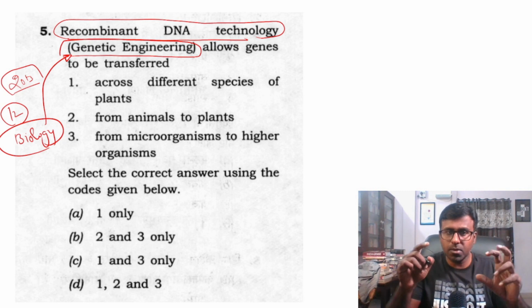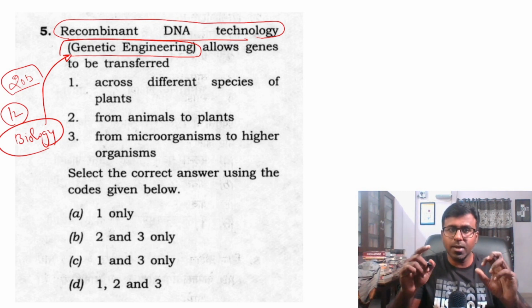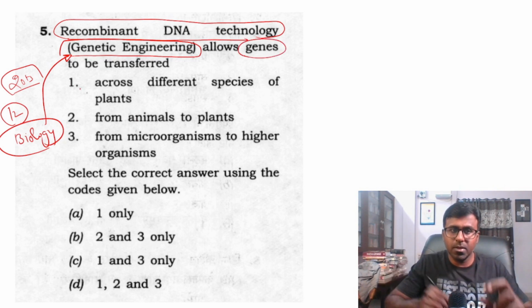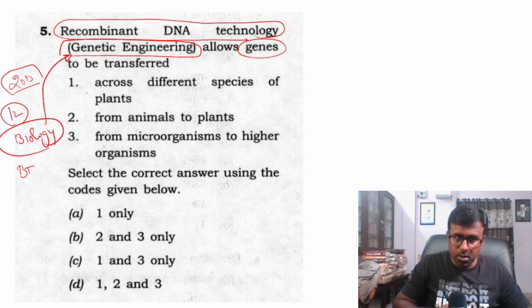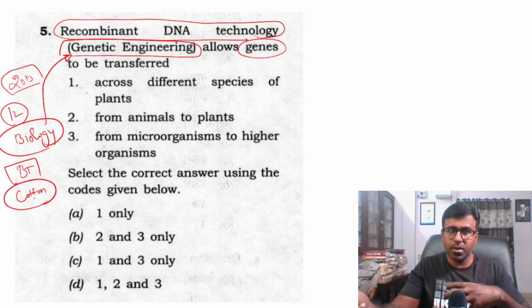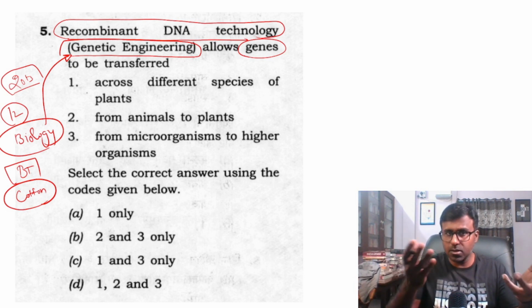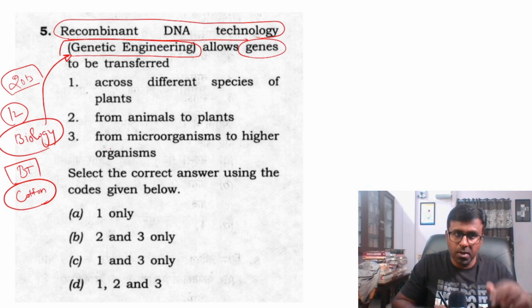I know the basics of genetic engineering, and it is a true fact. In that chapter they talked about Bt cotton, Bacillus thuringiensis. A gene from a bacteria was put into this cotton, and that is the chapter in biology. So I knew this fact on that day.